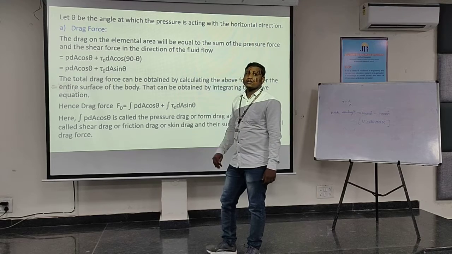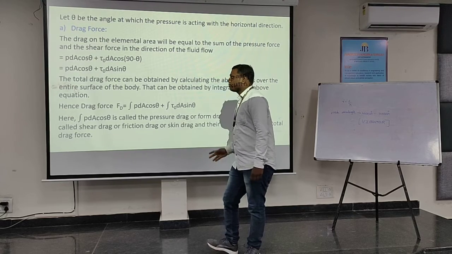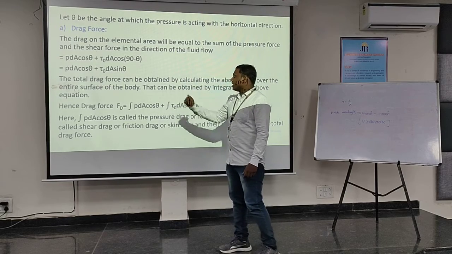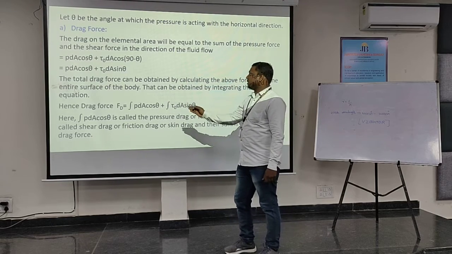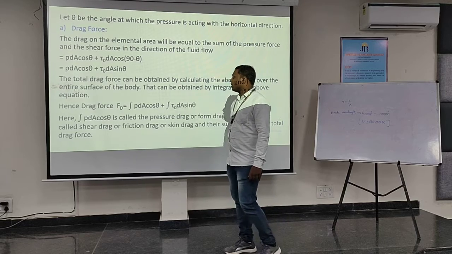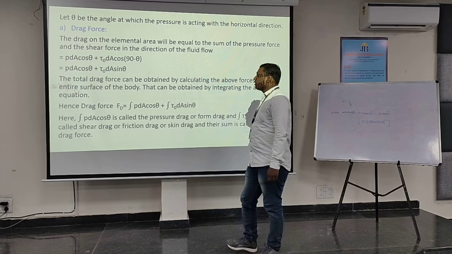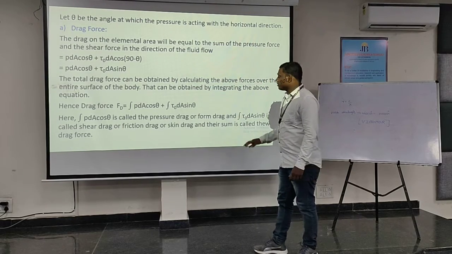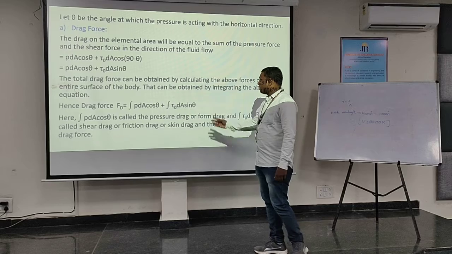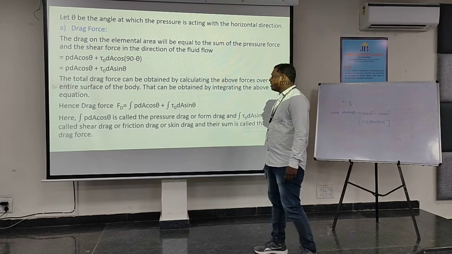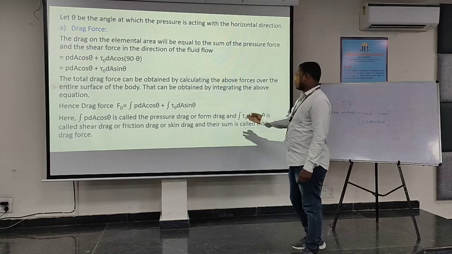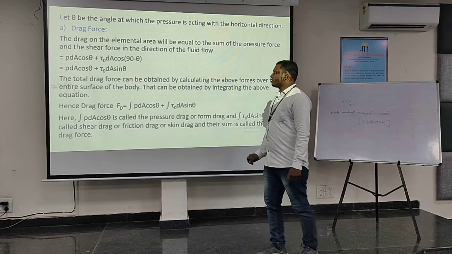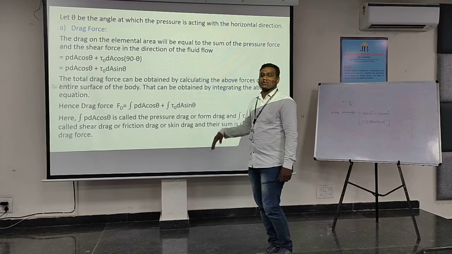To obtain the total drag force on the entire surface of the body, we need to integrate this equation. On integration, we get the total drag force Fd, which denotes drag force, as Fd equal to the integral of P dA cos theta plus tau naught dA sin theta. Here the P dA cos theta term is called pressure drag and tau naught dA sin theta is called shear drag. Sometimes pressure drag is also called form drag, and shear drag is called skin drag, and their sum is called the total drag force.